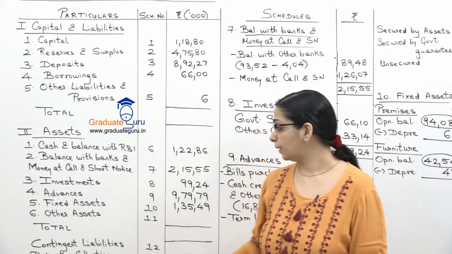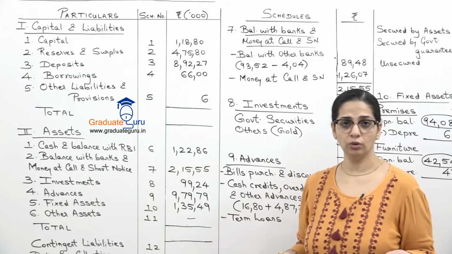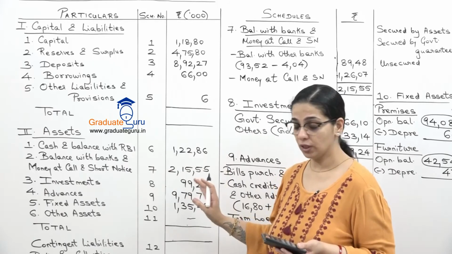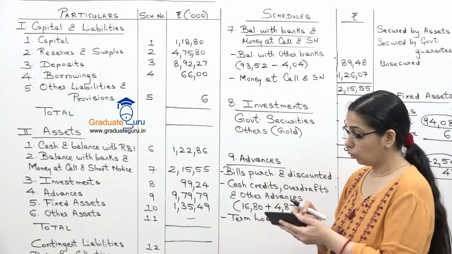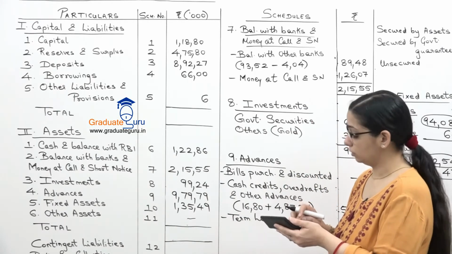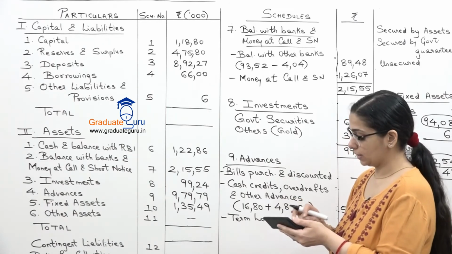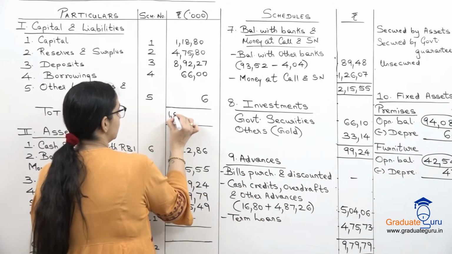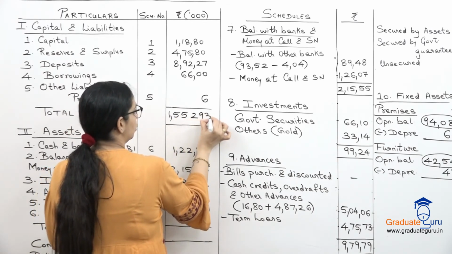Other assets यहाँ पर इस sum में कुछ भी नहीं है. So we are going to put a dash. I don't need to make a schedule जब amount ही नहीं है तो. So now let us take our balance sheet total first and then we will see contingent liabilities. So 11880 plus 47580 plus 89227 plus 6600 and plus 6. Our total of liabilities is 155293.